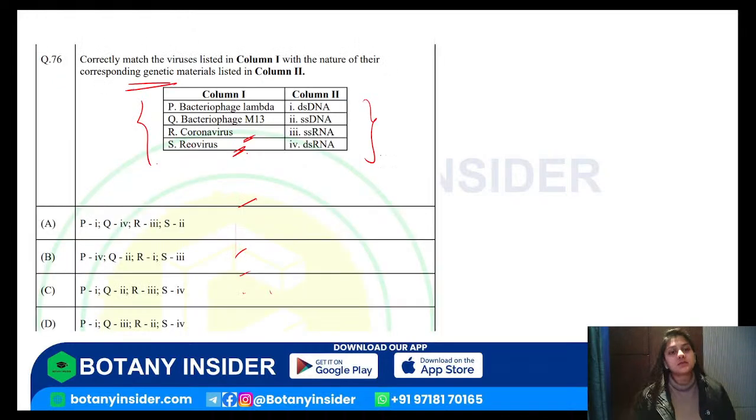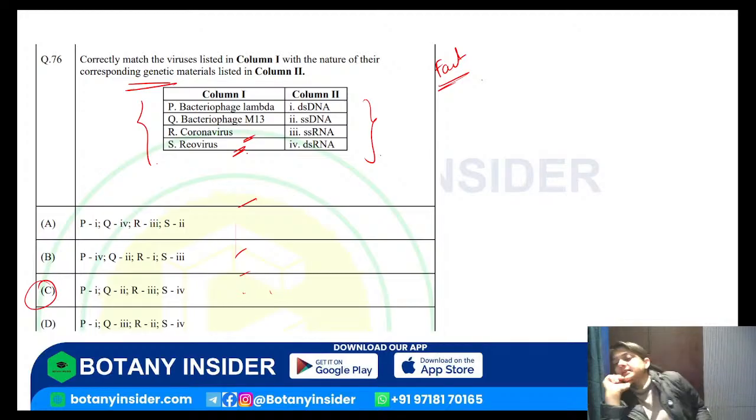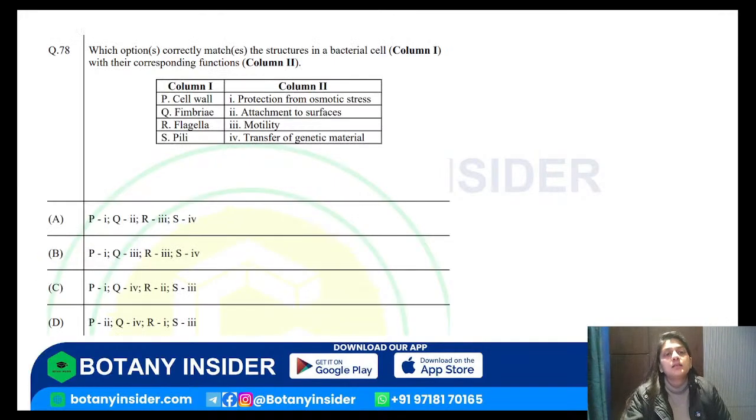So what should be the answer for this? C is the correct answer. It's a completely fact based question, right? Easy. Done? Understood till here, right? Okay, let's do one more.